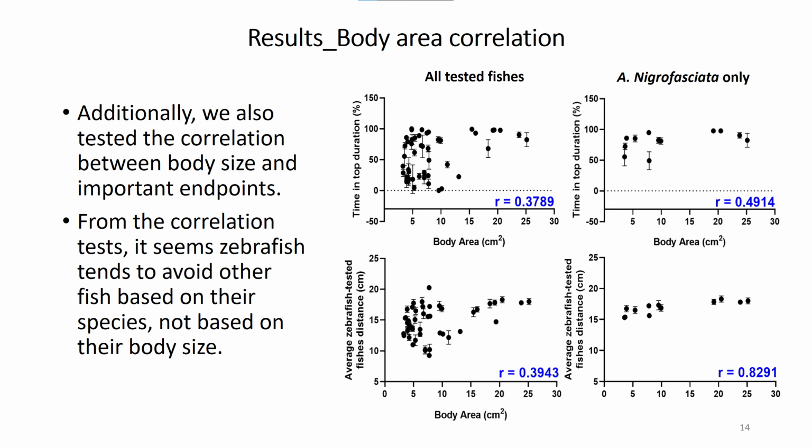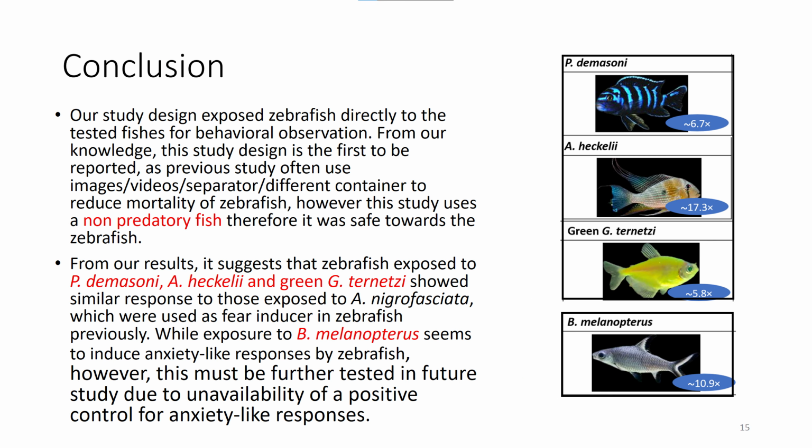But when the test was scaled down to include only the variation of the convict cichlid, there was a moderate correlation between time in top and body area, and a strong correlation between zebrafish tested fish distance and body area size. In conclusion, our study design exposed zebrafish directly to the tested fish for behavioral observation.